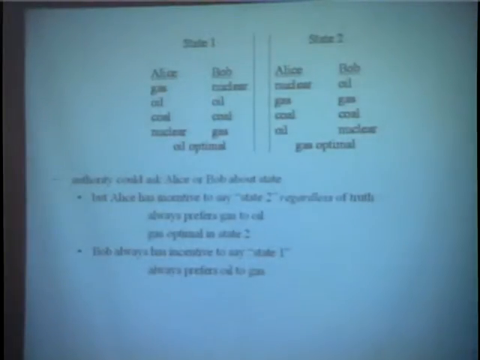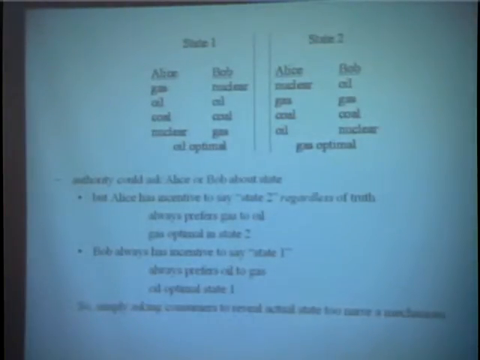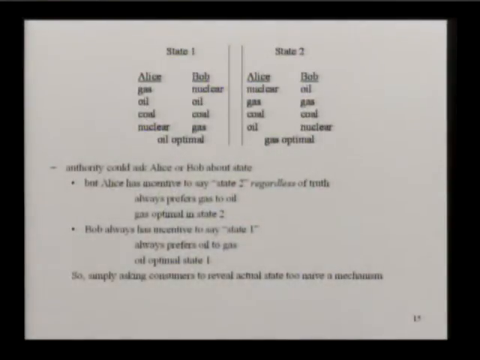So what will happen if the authority goes to Alice and Bob and says, what is the state? Well, Alice will say state 2, Bob will say state 1, and the authority will have no idea what the actual state is. So that mechanism won't work. It's too naive.